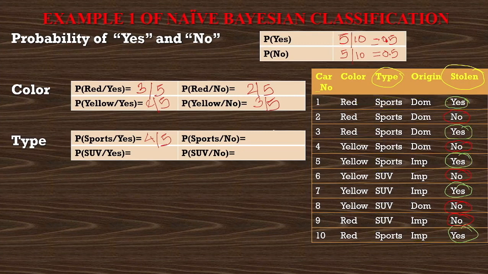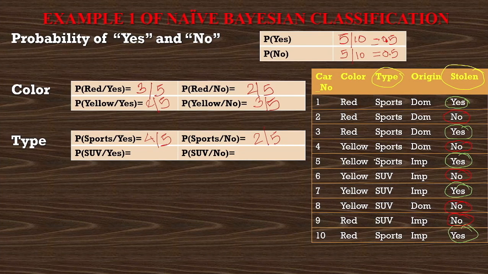Now similarly we have to find for sports car which is not stolen. So here one entry is there. Then again we have a sports car which is not stolen. So only two entries are there which are sports and not stolen. So write over here 2 divided by 5, meaning there are total 5 no entries in the stolen column. Out of those 5 no entries, 2 entries are having type sports.